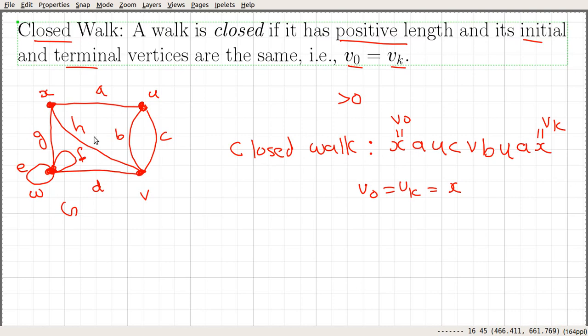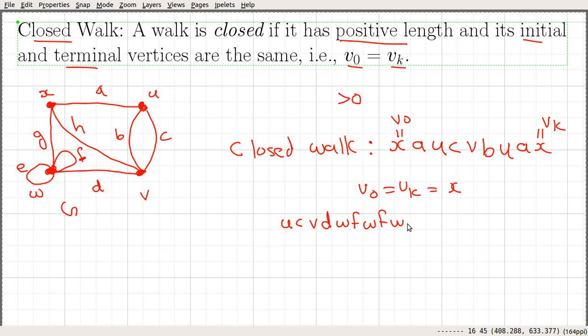Here we can see that this graph has many closed walks. Another example: we start here, you use edge C, you move to V, use edge D, you move to W. Use edge F, you move to W again, since F is a self loop.